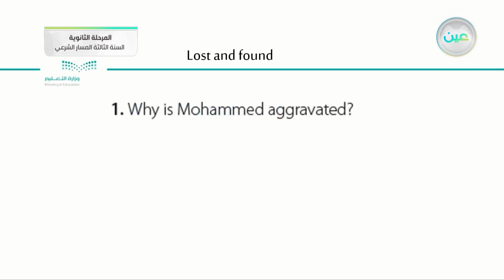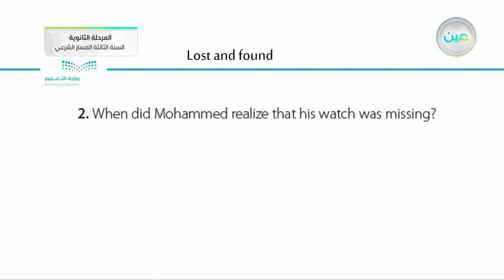So this is the first question. Of course, the answer is he lost his watch. That's why Muhammad is aggravated, which means angry, not okay, because he lost his watch. This is the reason Muhammad is aggravated: losing his watch.